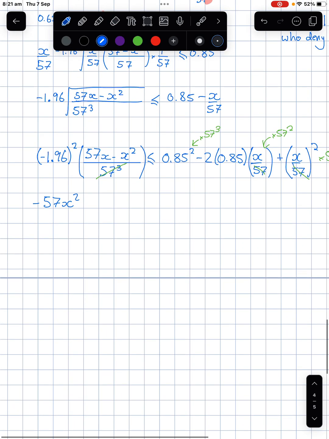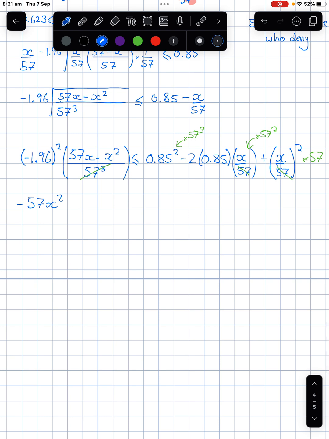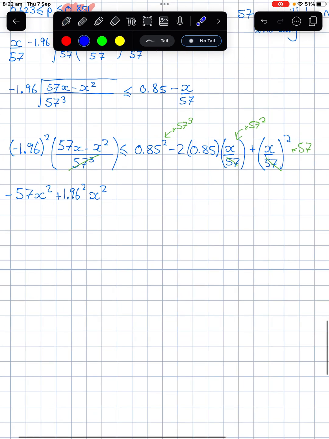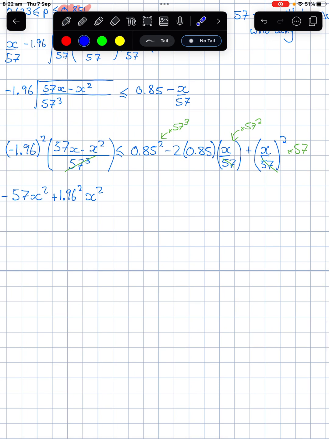So negative 57x squared, and then I'm going to have this value here. So that will also be, I'm just going to do plus 1.96 squared, and that's going to be times x squared as well. Okay, so that's got my final term here, and I've got rid of that x squared once it's multiplied in.